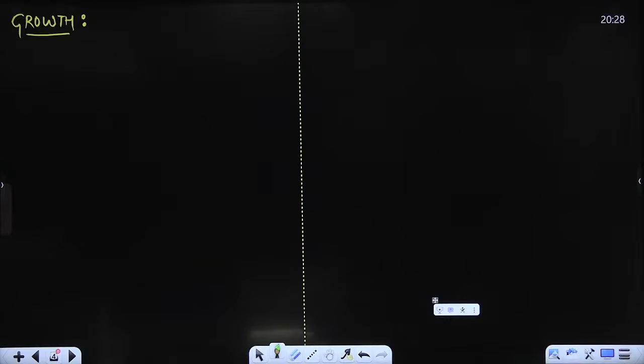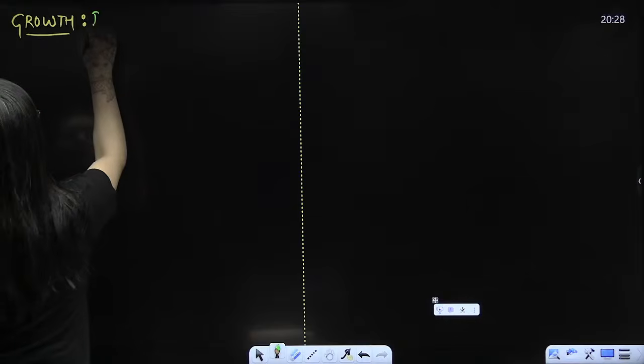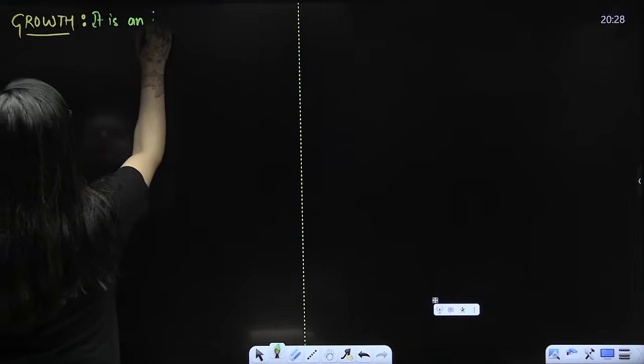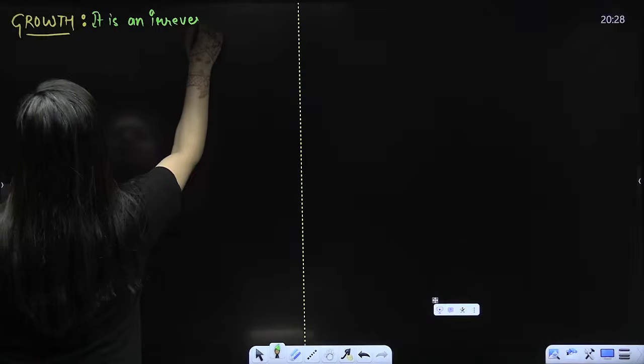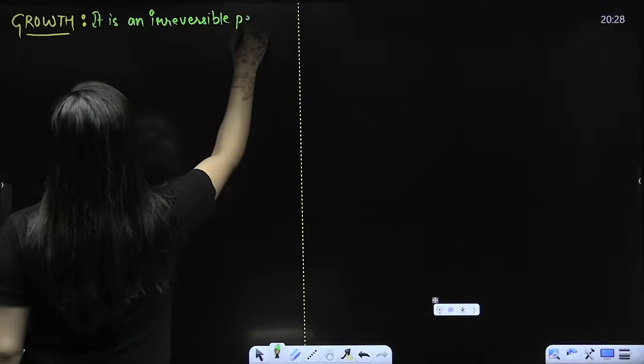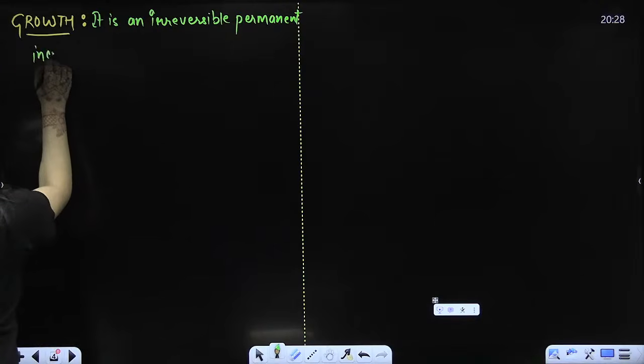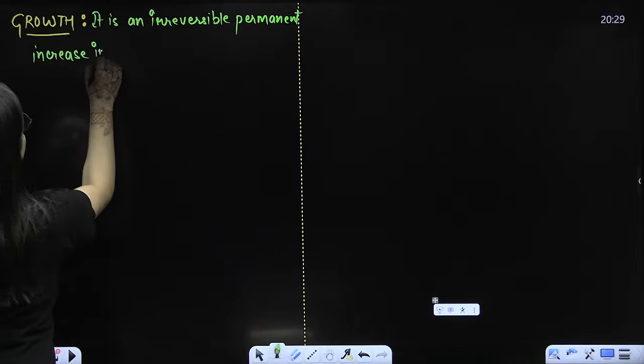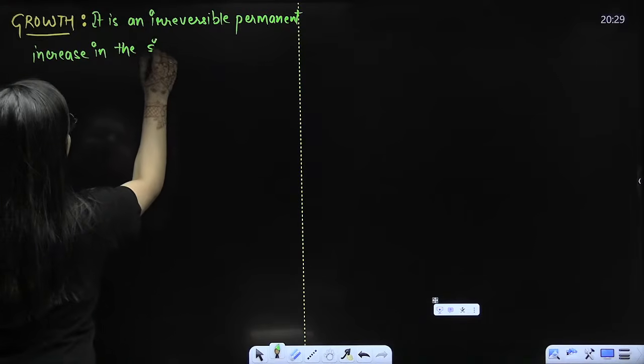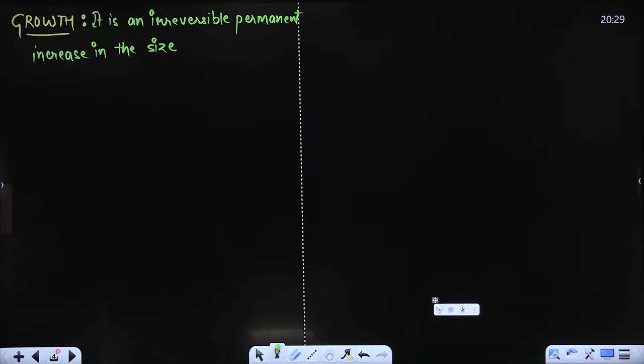Yes, everybody, the growth is there, and that's what we need to remember. So when we talk about the growth, it is an irreversible permanent increase in the size of an organ, its part, or even an individual.